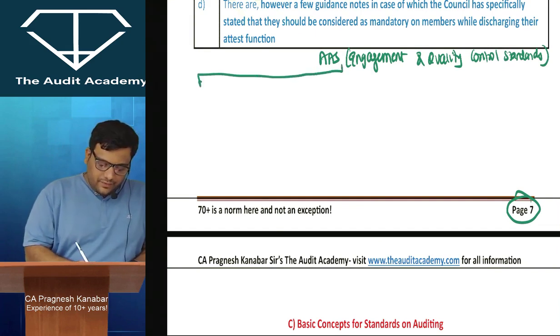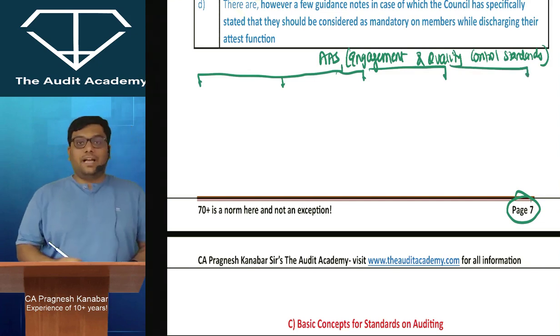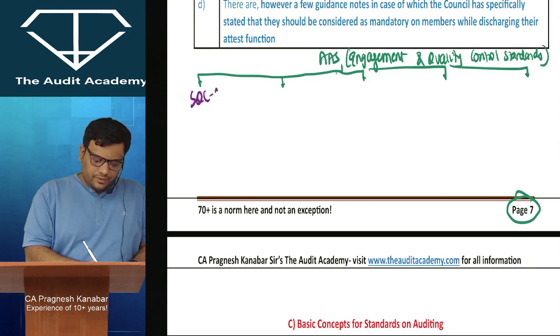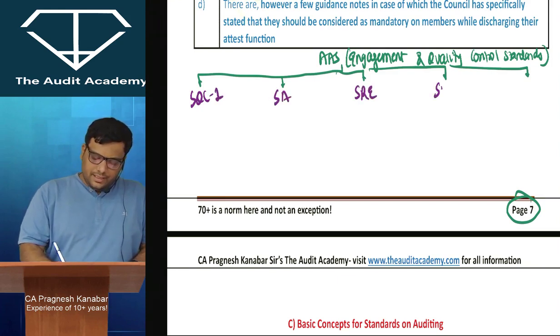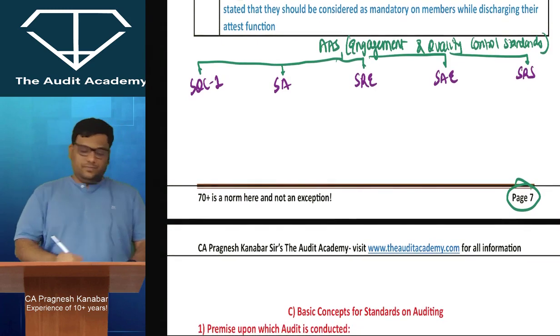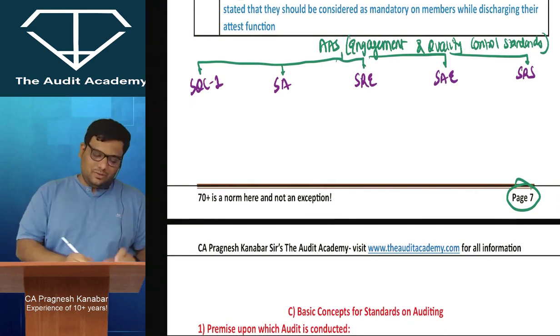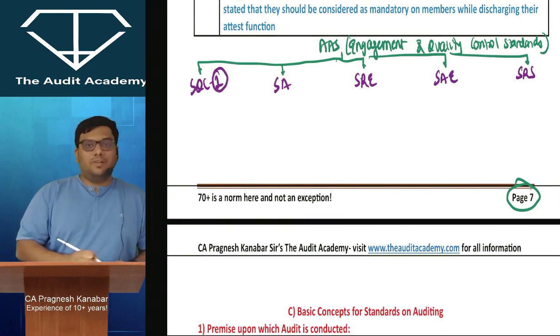These standards are divided into 5 categories. Very important for you to stay focused over here. SQC1, SA, SRE, SAE and SRS. I mean SQC1 I just said because in SQC we have only one standard. That is why SQC1. Okay. So in SQC we have one standard.